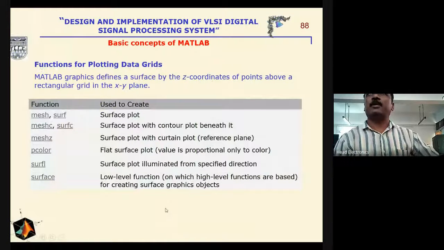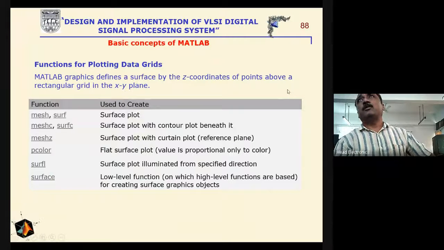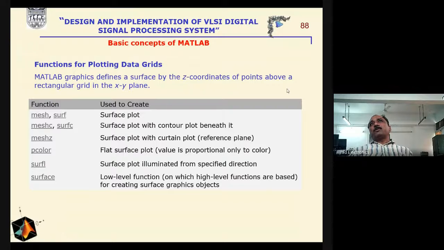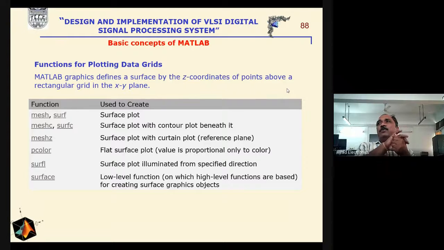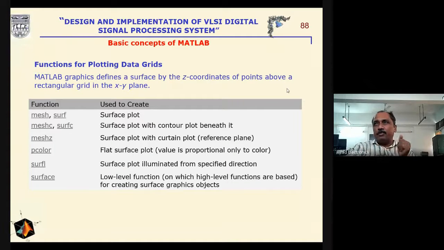Again, it is also related to the same. And MATLAB graphics can also be utilized for the surface plot, the surface contour plot, mesh plot, etc. Here, if we write mesh or surf, this is the surface plot; meshc, surfc, surface plot with contour plot beneath it; and meshz, surface plot with curtain plot as the reference plane; and the pcolor command is used for the flat surface plot; and surfl is a command for the surface plot illuminated from a specified direction; and surface is the low-level function on which the high-level functions are based for creating surface graphics objects.